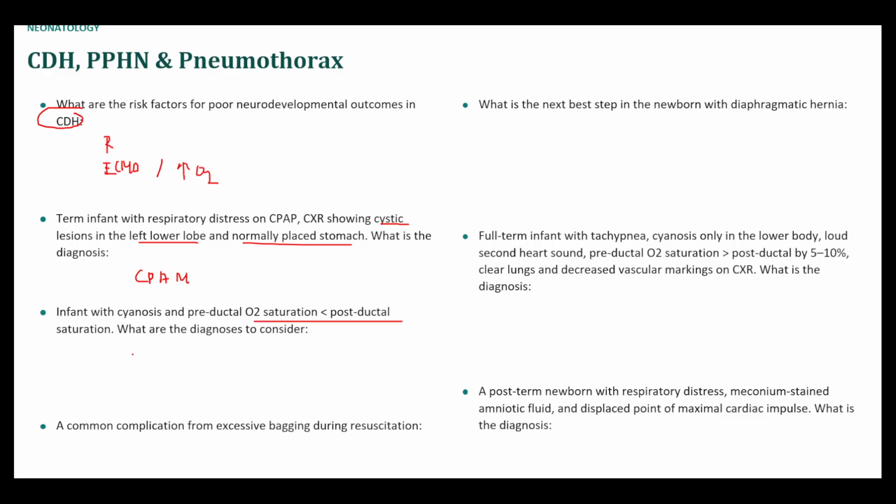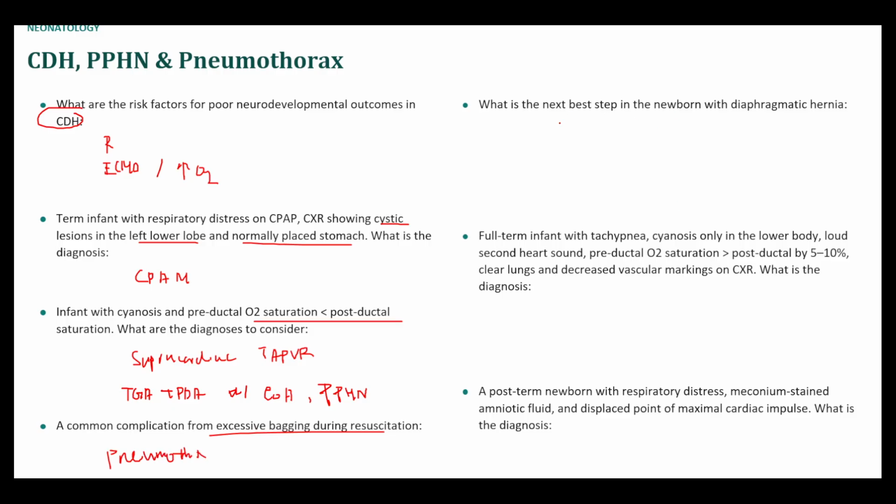One thing that could cause this is supracardiac TAPVR, which is where the pulmonary veins drain above the heart at the level of, I believe, the superior vena cava. The other cause would be TGA plus PDA with either coarctation or pulmonary hypertension, like persistent pulmonary hypertension of the newborn. A common complication from excessive bagging during resuscitation: if you increase the lung pressures a lot, you can cause barotrauma and the alveoli collapse, and so you get a pneumothorax.